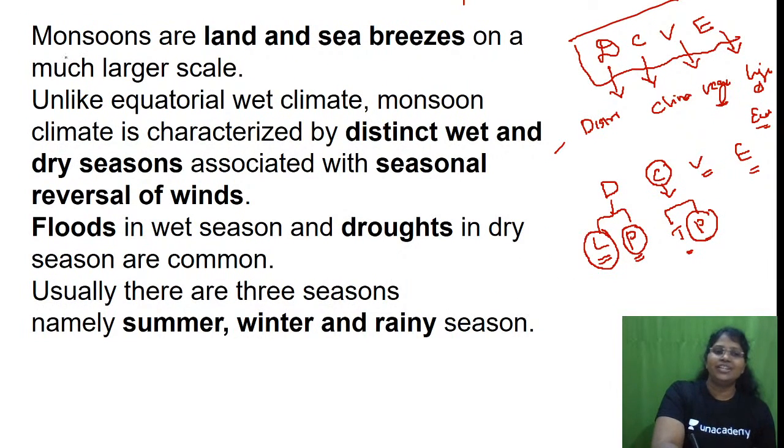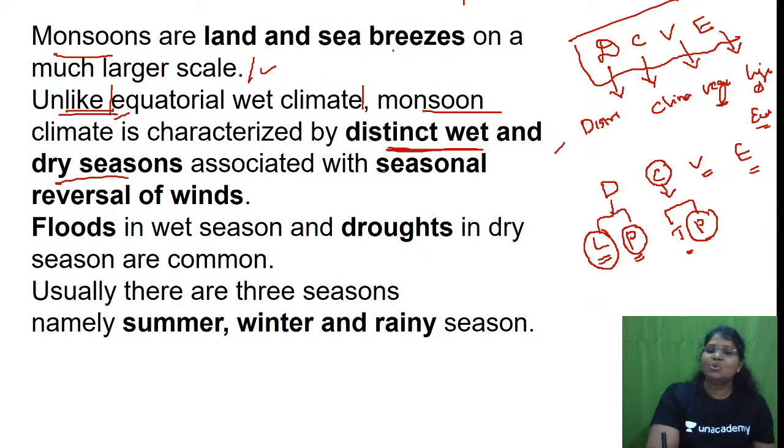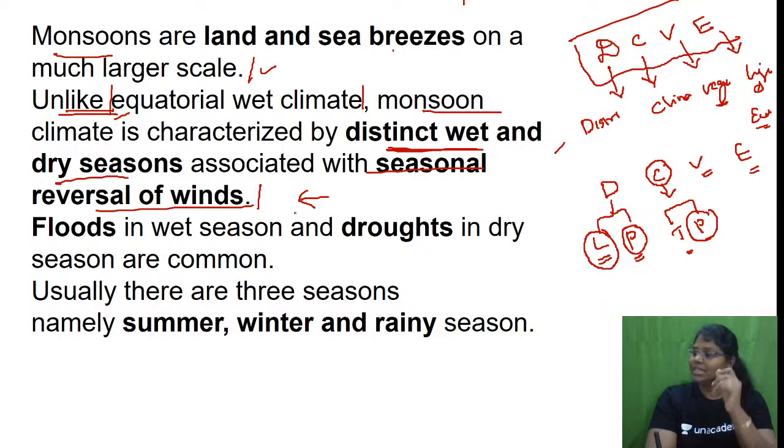Monsoon. Now we are going to discuss monsoons, or land and sea breeze on a much larger scale. Unlike equatorial wet climate, monsoon climate is characterized by distinct wet and dry seasons associated with seasonal reversal of winds. Do we have any specific season in hot wet equatorial?